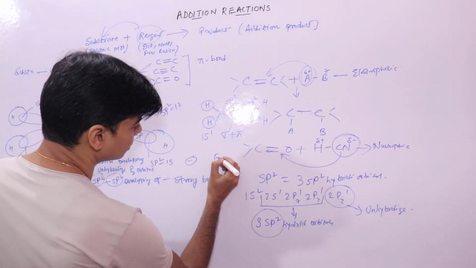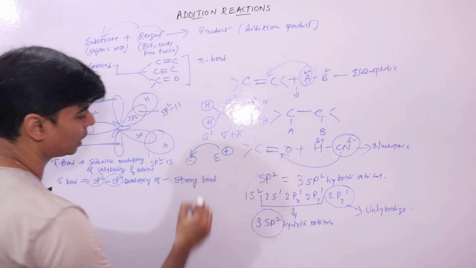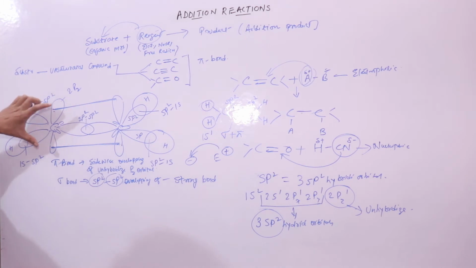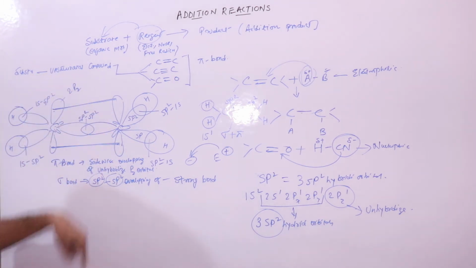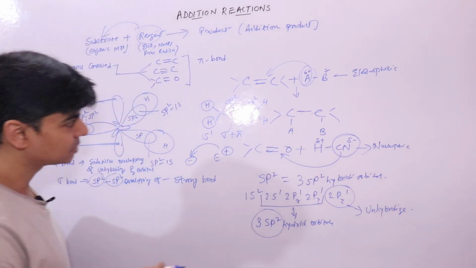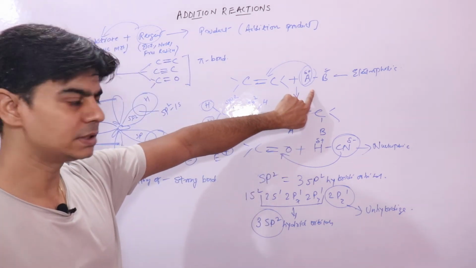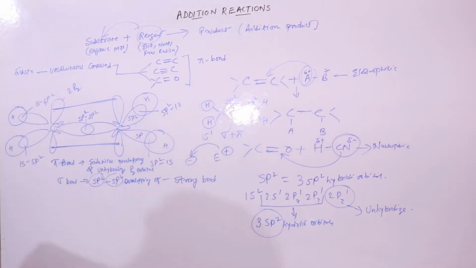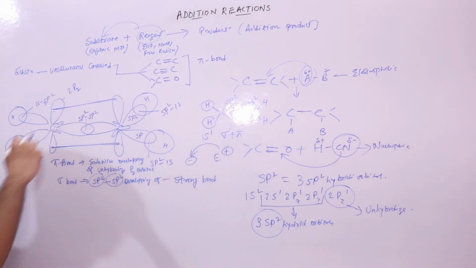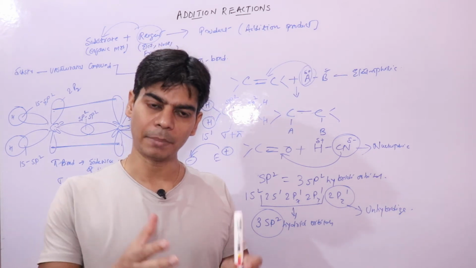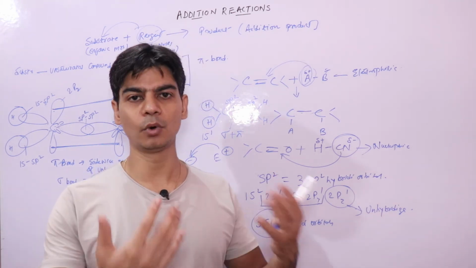So electrophiles would easily be able to attack this pi electron cloud, which is more available and is found above and below the plane of this molecule. When we study the mechanism of addition of such reagents to alkenes, we will see that such molecules are susceptible to attack by electrophiles. Why? Because they have a pi electron cloud above and below the plane, which is more available.